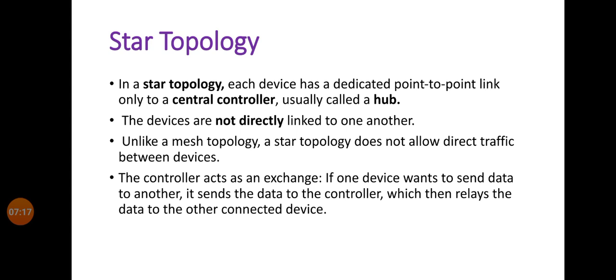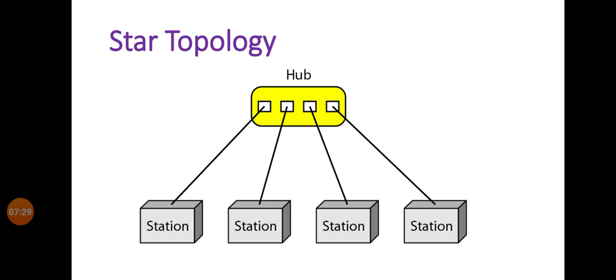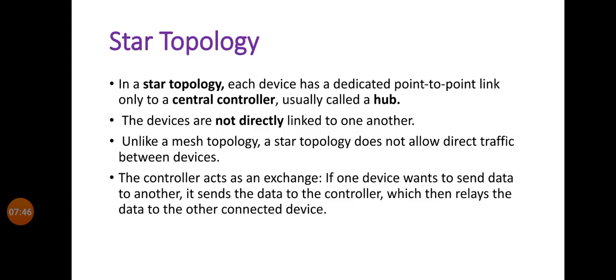So in a star topology, each device has a dedicated point-to-point link only to the central controller, and that is called a hub. In the diagram you can see there are a total of 4 stations, meaning 4 devices, that are connected to one central controller, and that central controller we call a hub.